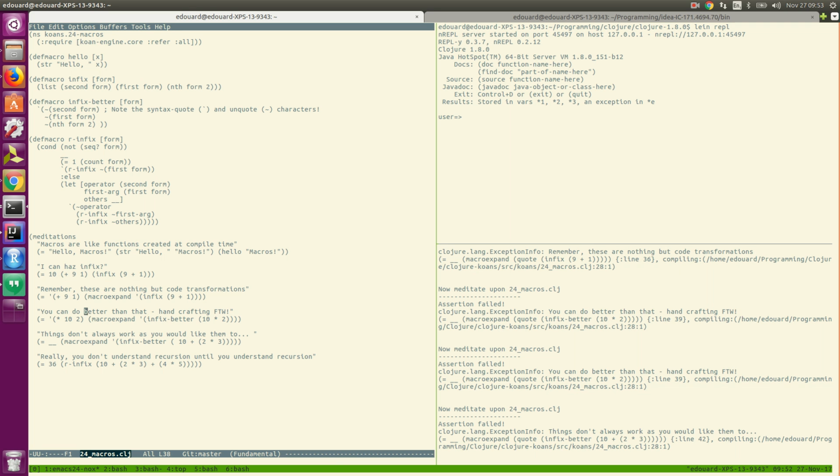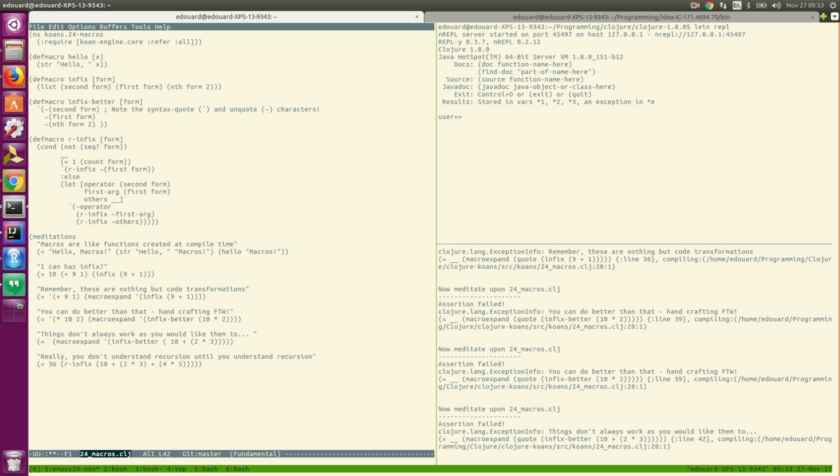And there's a problem with this definition, which I just wrote here above, and that is that it isn't recursive. So if either the second or the third item in form is itself a list, it will not call infix on that list, but it will expect standard Lisp argument sequences, order of arguments.